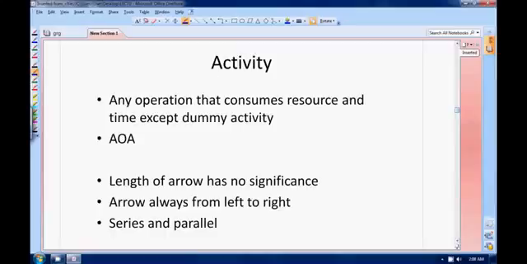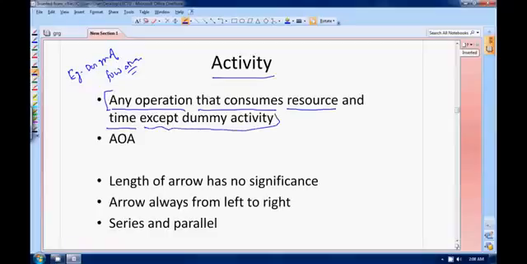Moving on, what is an activity? Just now I gave you the example of design of foundation. Design of foundation is an activity. An activity is an operation. The definition is like this: it is an operation that consumes some amount of resource and time. Except dummy activity, all activities will consume resource and time. So this is how your activity is defined.